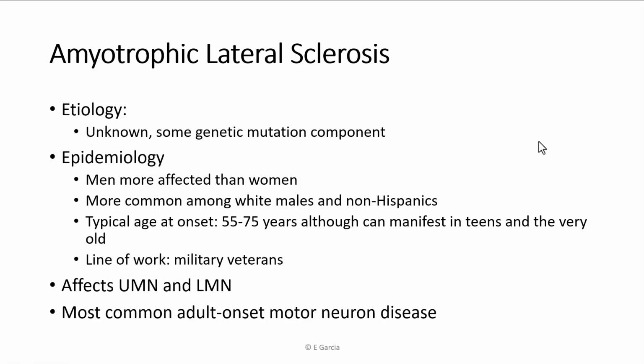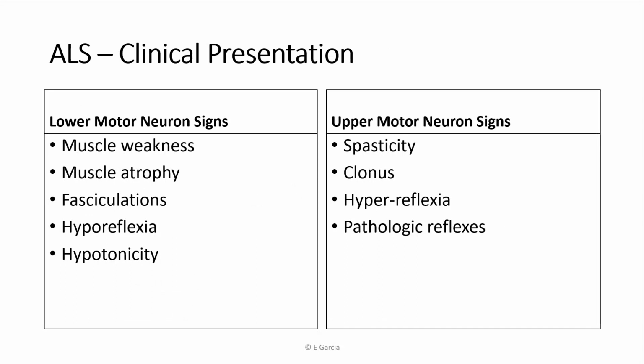In terms of presentation, it's an upper motor neuron and a lower motor neuron condition. So this is a mixed central and peripheral condition. It is, interestingly, the most common adult onset motor neuron disease. And because it affects the central nervous system and the peripheral nervous system, it has signs and symptoms of both. So your lower motor neuron signs include muscle weakness, atrophy, fasciculations, hyporeflexia, and hypotonia. Remember that fasciculations are a really classic lower motor neuron sign. It also includes upper motor neuron signs such as spasticity, clonus, hyperreflexia, and pathologic reflexes, remembering that clonus is a really classic upper motor neuron sign.